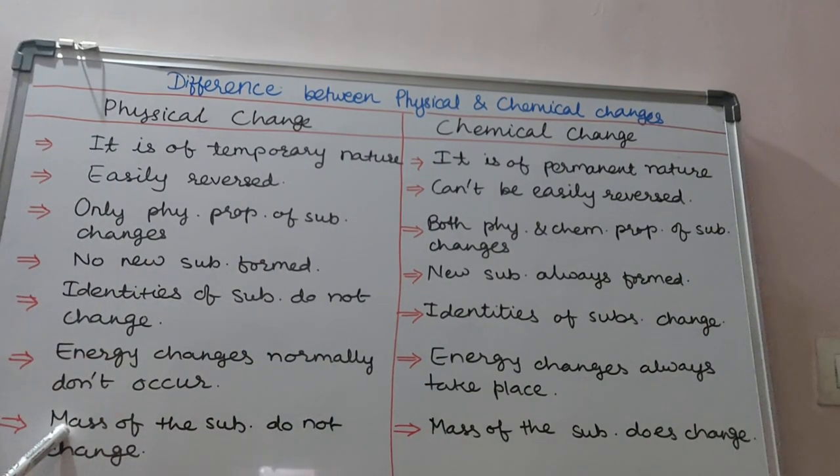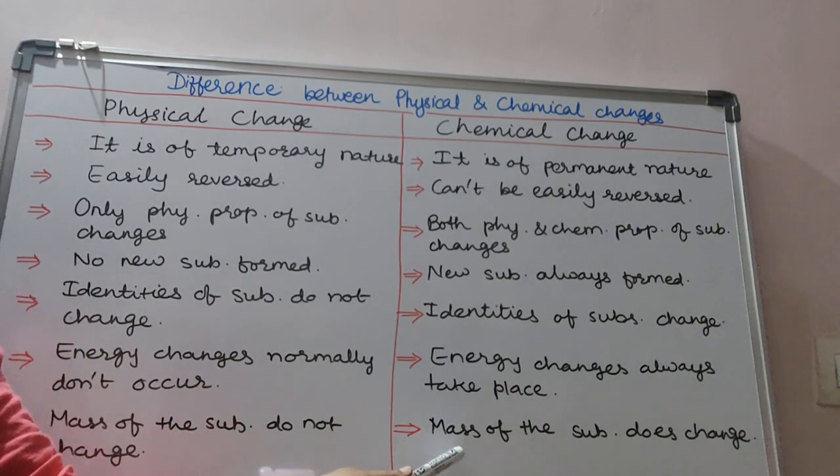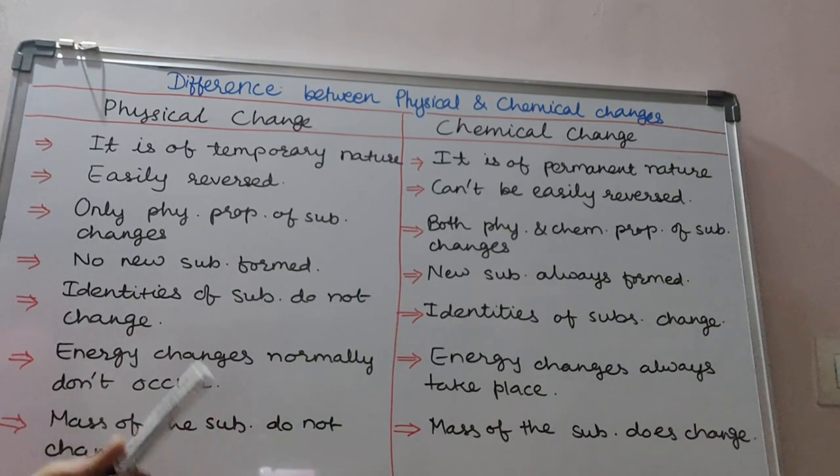Now, the last one is that the mass of the substance does not change in a physical change, and here in a chemical change the mass of the substance does change. Let me give you one example. If we weigh ice, and after heating we weigh that liquid water, does it change? No. We will get the same mass when it was in ice form, and the same mass when it is in liquid form.